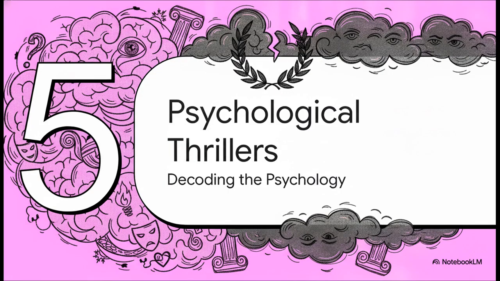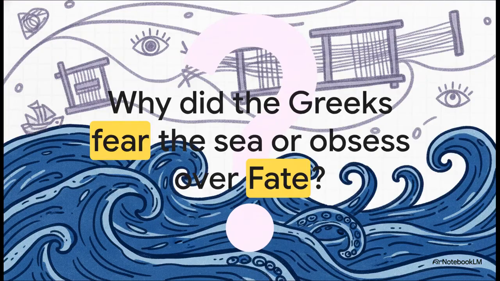Section 5. Ancient Psychological Thrillers. Decoding the Psychology. Listen, we aren't here just to summarize plots and list names. If you really want to learn, we have to decode the underlying psychology of these narratives. I mean, why did the Greeks fear the sea so much that they created literal monsters to represent it? Why were they so entirely obsessed with the concept of fate and destiny?